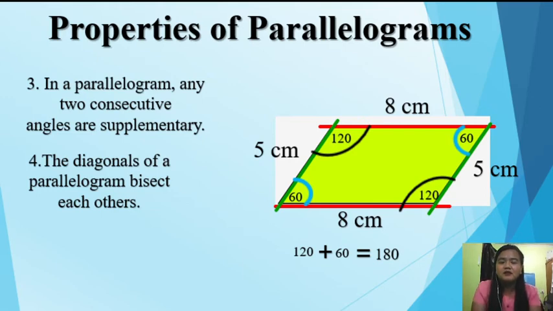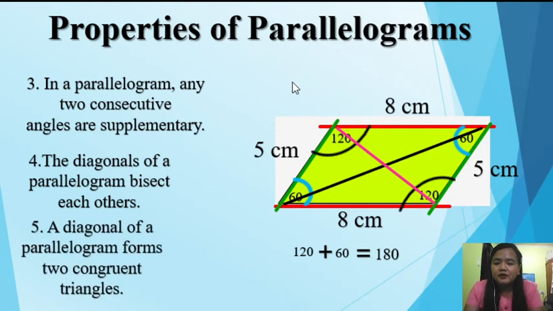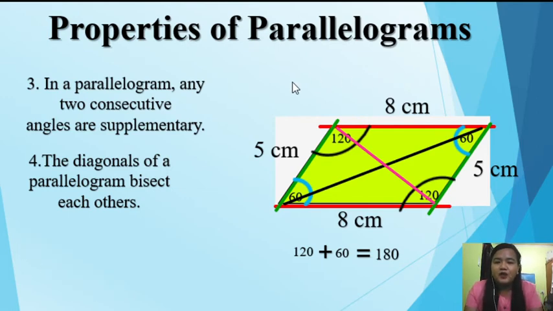The diagonals of a parallelogram bisect each other. So, given this parallelogram, we had this first diagonal and then this second diagonal. So, these two diagonals bisect each other. Okay. So, itong dalawang diagonal, they bisect each other.